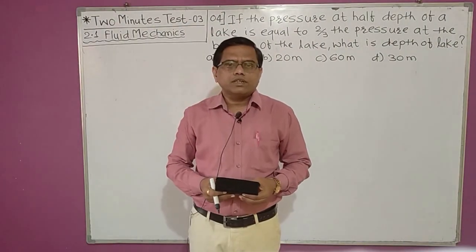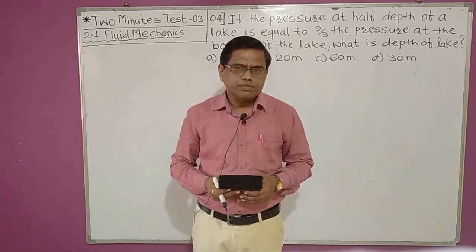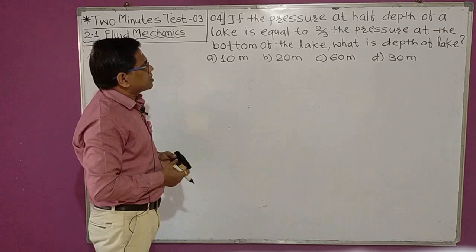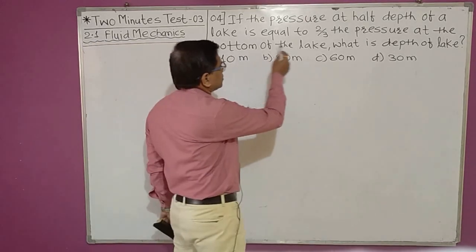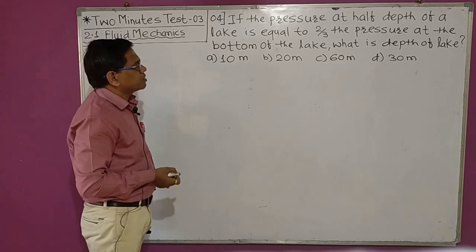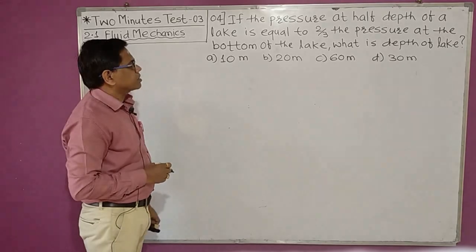So now let us try to solve MCQ number 4. What is given in this MCQ? If the pressure at half depth of a lake is equal to 2/3 the pressure at the bottom of the lake, what is the depth of the lake?